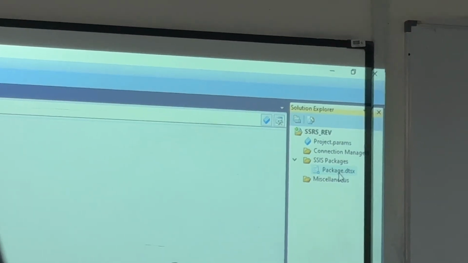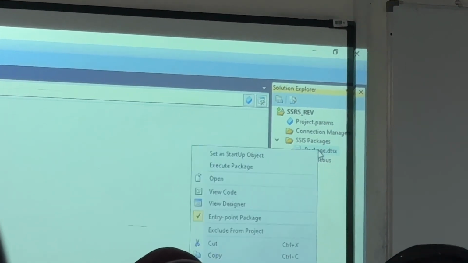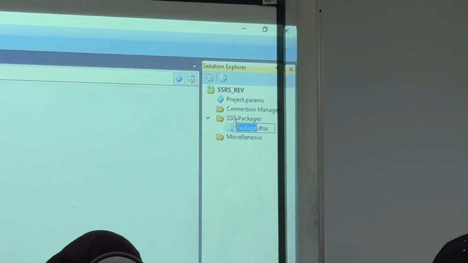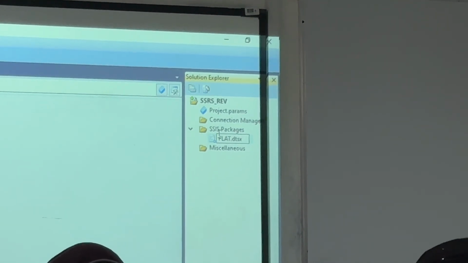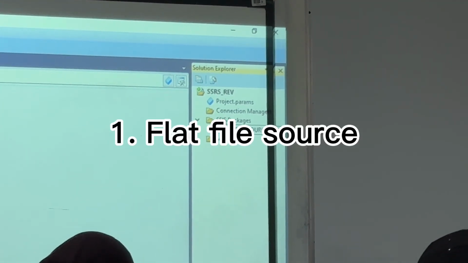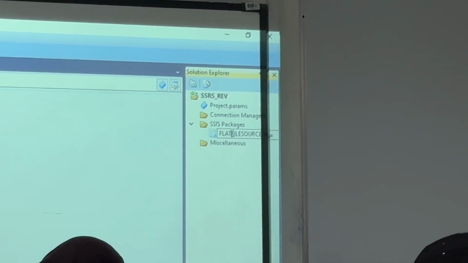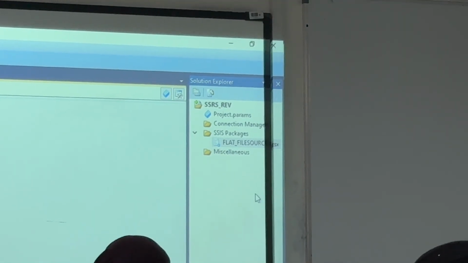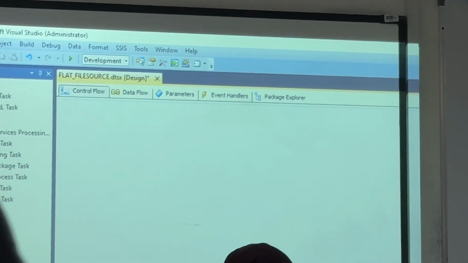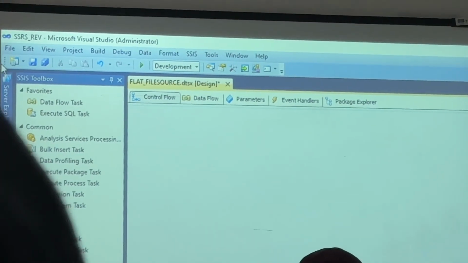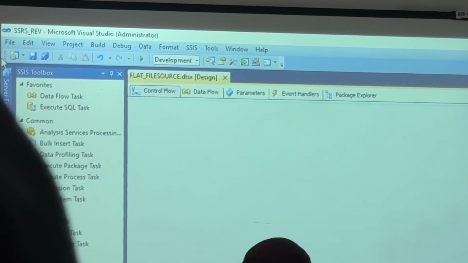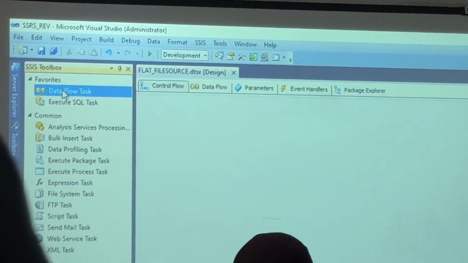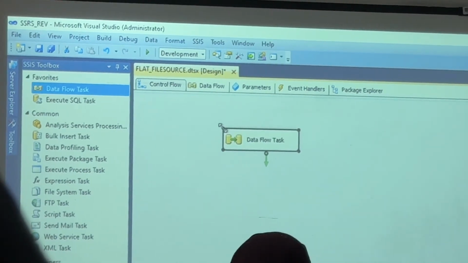All the name, rename, please leave it. Otherwise, you can do. For example, I am renaming my package that .dtsx should not be text. First one I am going to say flat file source. Right, easily I can understand whenever I want to refer this. Okay, I already told you I don't want to do any calculation. Conversion is there, condition will be there. Calculations and all you are very good, so you can do it. Now, this two, control flow plus data flow is our package. Right? Just one, just drag and drop your data flow. Okay.